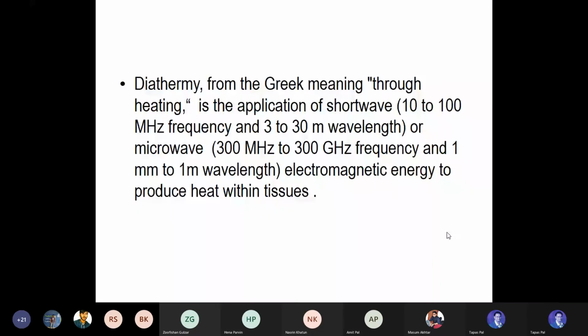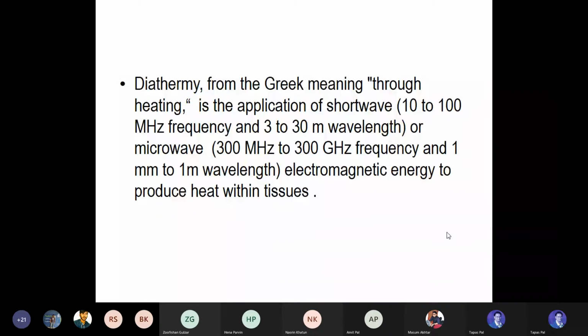Okay. Anyone is having anything regarding this syllabus? So today we'll be reading regarding the shortwave diathermy, SWD, PSWD, and MWD together, followed by the laser for the next class, so that the electrotherapy syllabus will be almost over for you.